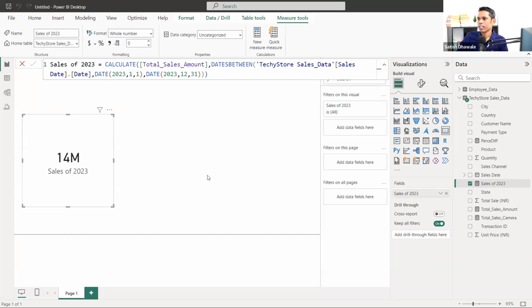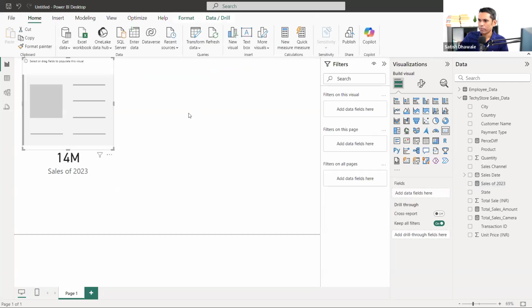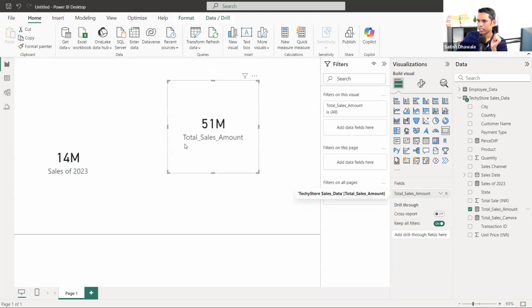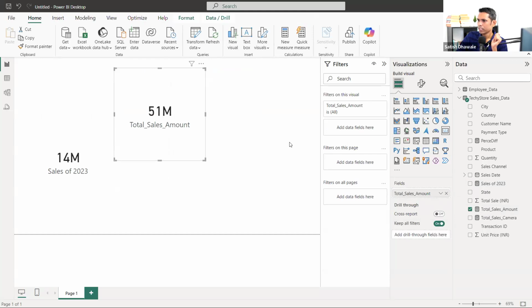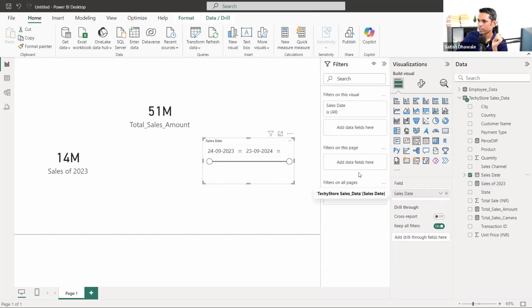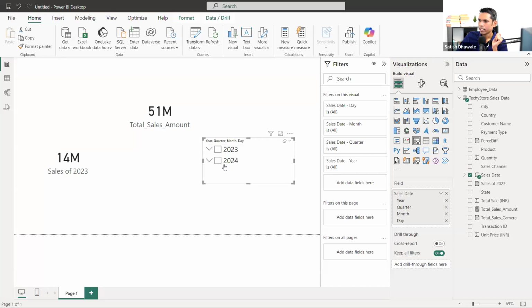So now let's check it out. Is it correct or not? I'm adding one slicer. I'm dragging the total sales amount inside the slicer. It is coming 51 million. And now adding one filter here. You know that filter will help you to apply the filter. Now I'll do one thing. I'll go for the date hierarchy and I'll select 2023. It is similar.